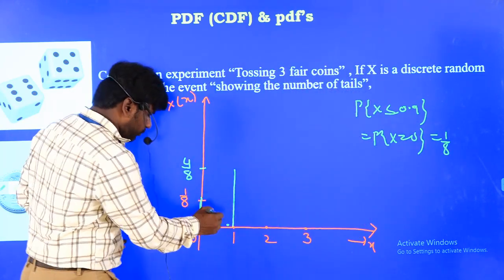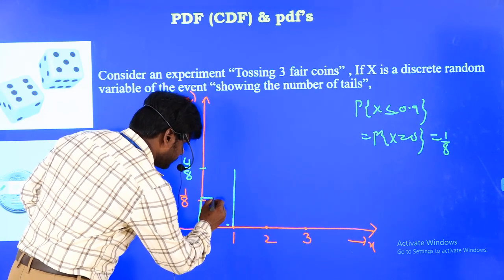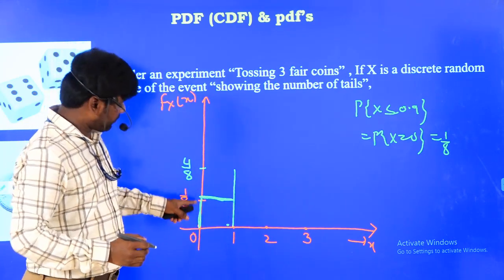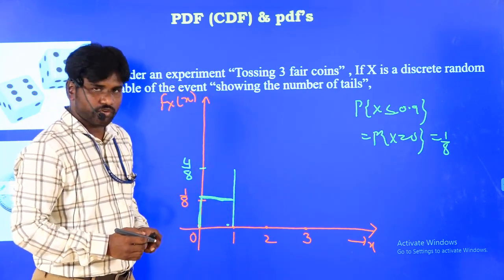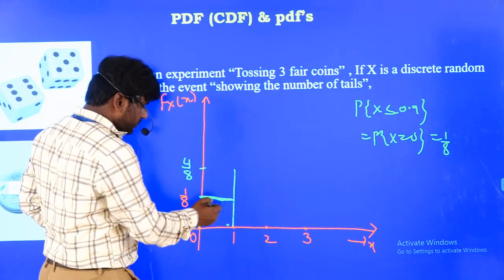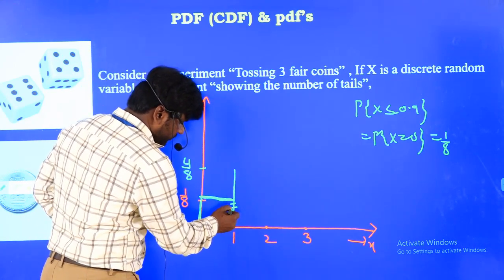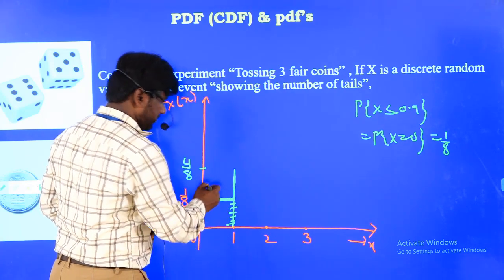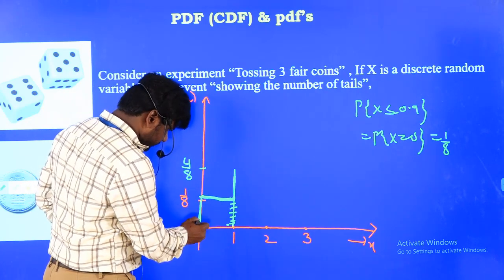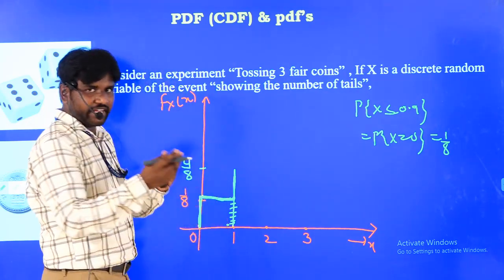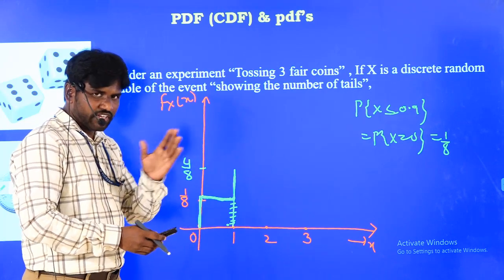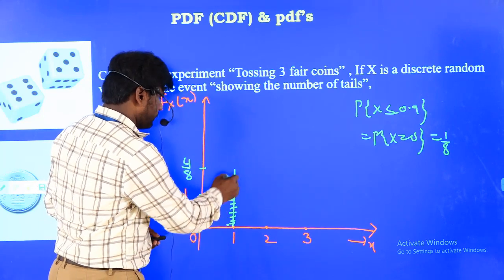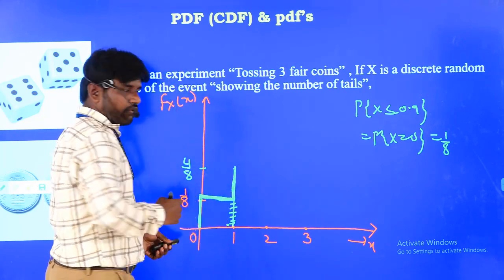Up to 0.9, the value of the function is exactly 1 by 8 only. It will rise to 4 by 8 only at 1, so the graph starts from here, stays flat up to 0.9, and after 1 it rises to 4 by 8.